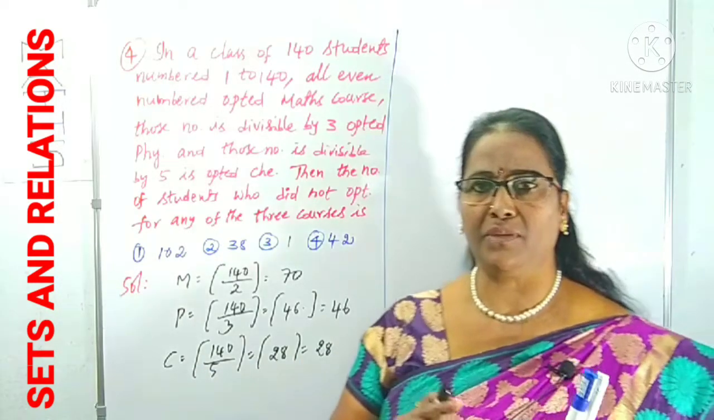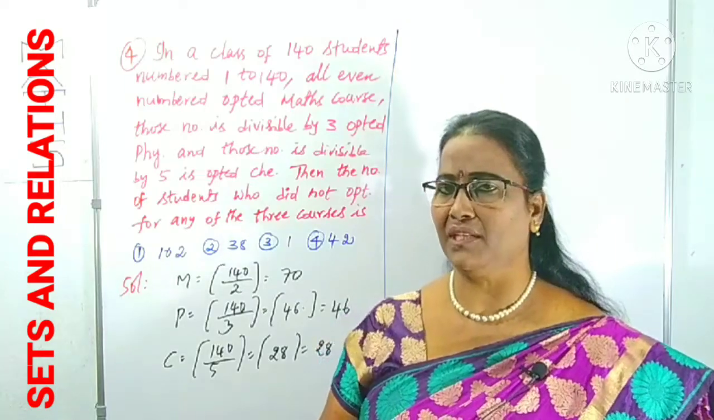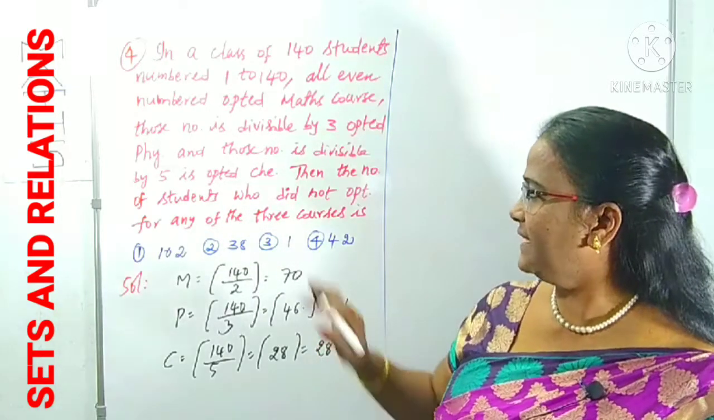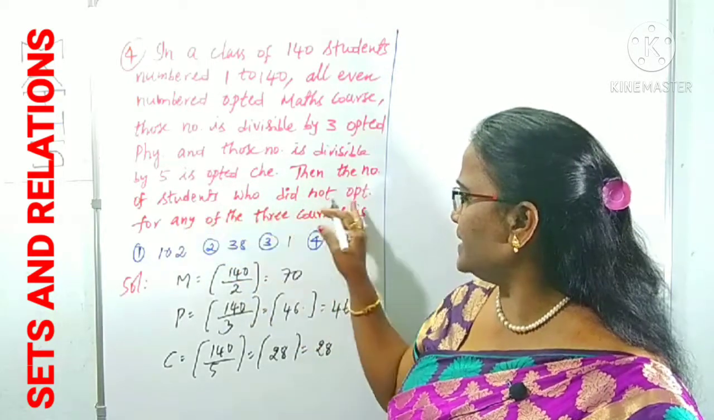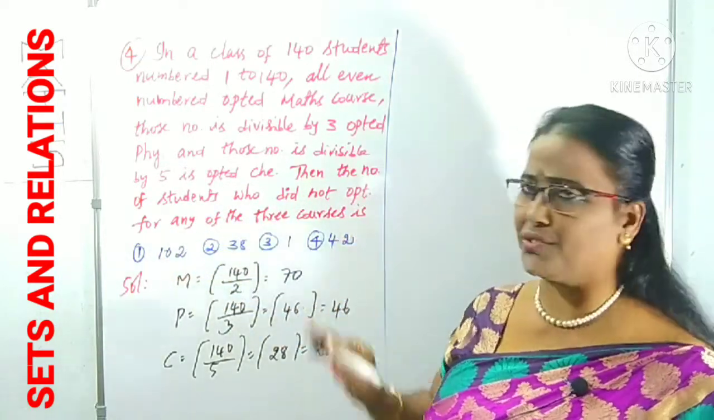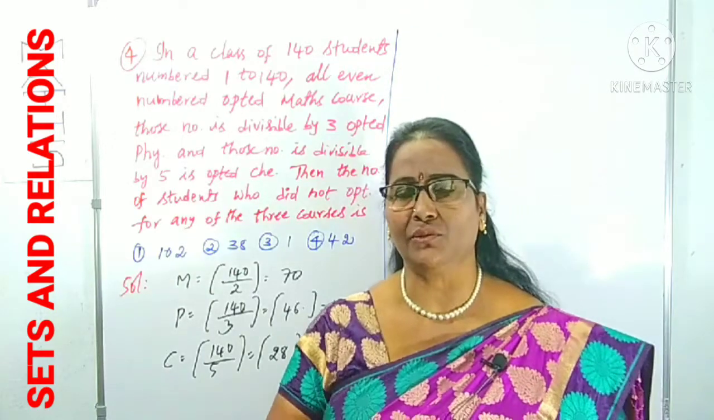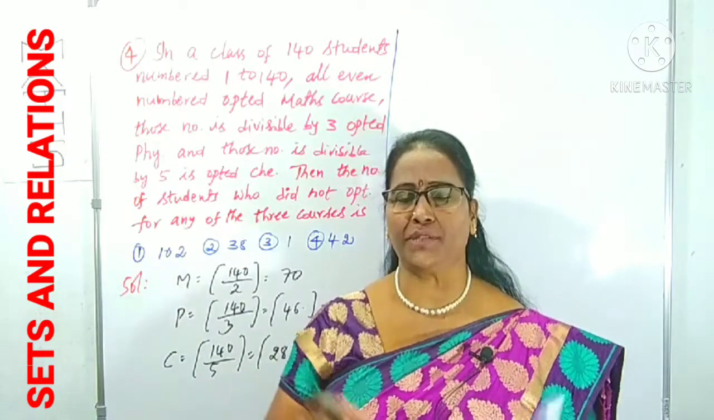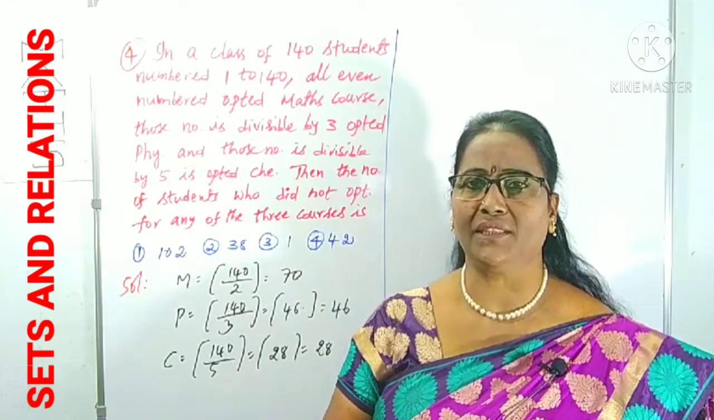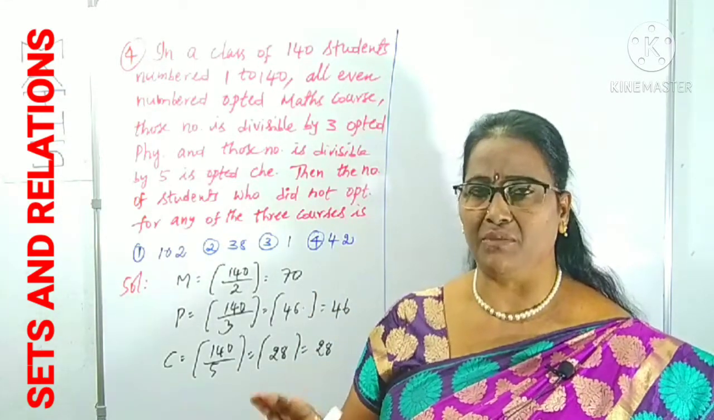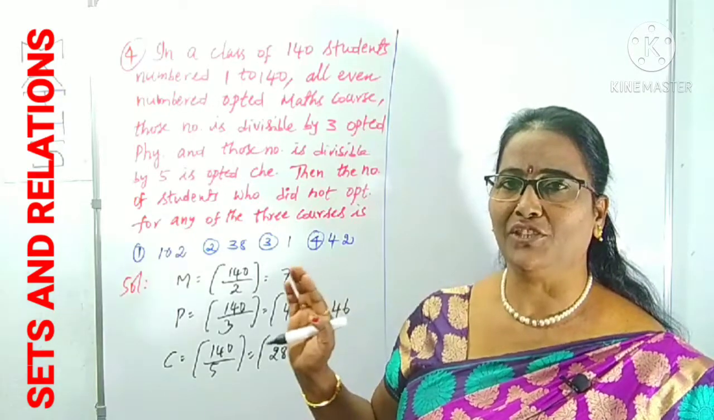Now maths, how many of them are there? Physics, how many of them are there? Chemistry, how many of them are there? We got them. Next, what do we want? The number of students who didn't opt for any of these 3 courses. That means those students are not taking maths, physics, or chemistry, maybe some other subjects. But for that, what do you have to do?